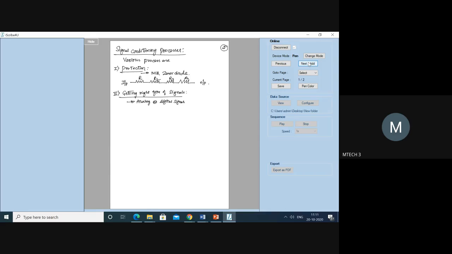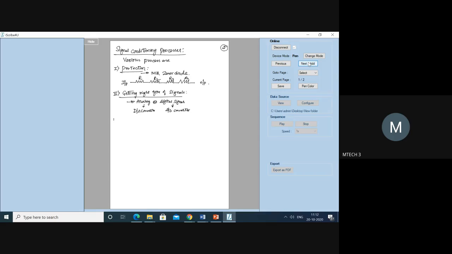If you require an analog signal, you use what is called a D-to-A converter. On the contrary, if the output required is a digital signal, you use the A-to-D converter. The question may be asked this way also: briefly explain the signal conditioning processes. In that you have to write in this order.